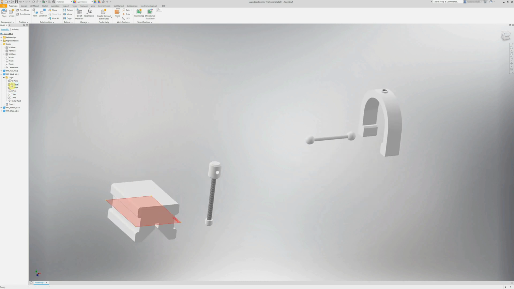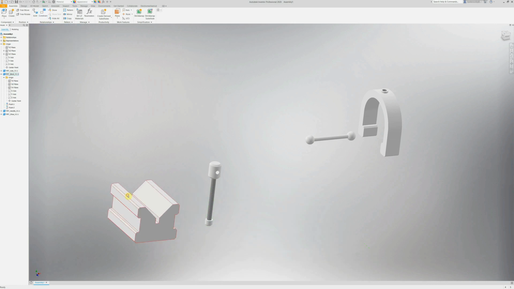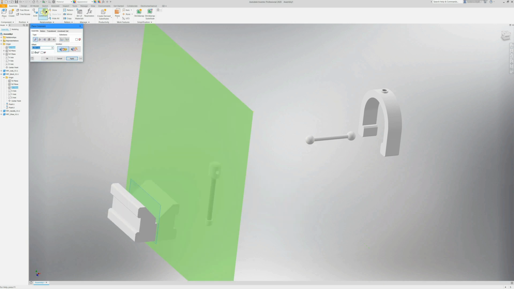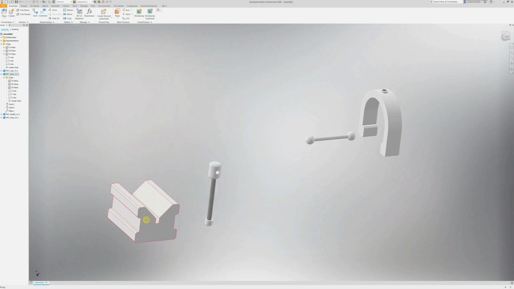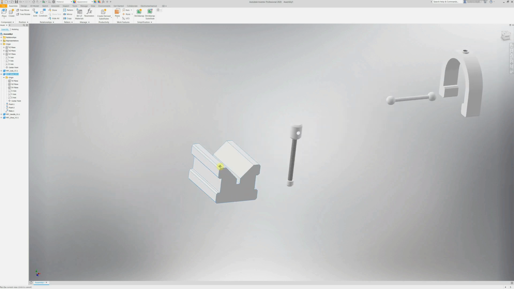Well, that's not a problem. I can just take this plane now and that plane of the assembly and say constrain, face the right way round, and this object now will just go side to side, which is not a problem because I'm just going to take this plane off the part and this plane off the assembly, say constrain, say apply, say cancel, and this now is in the center of the assembly properly.